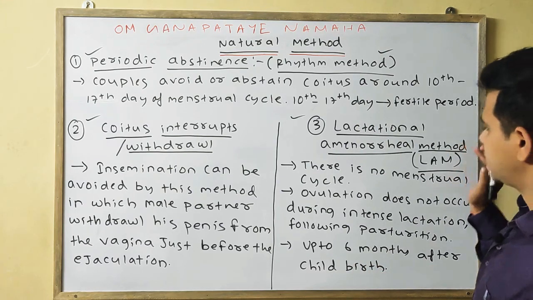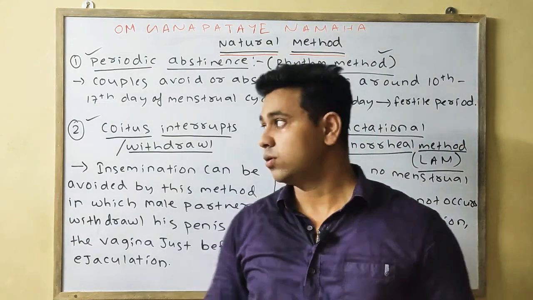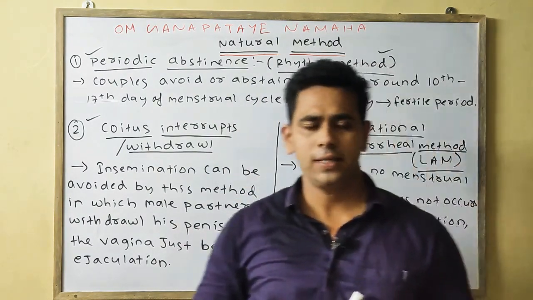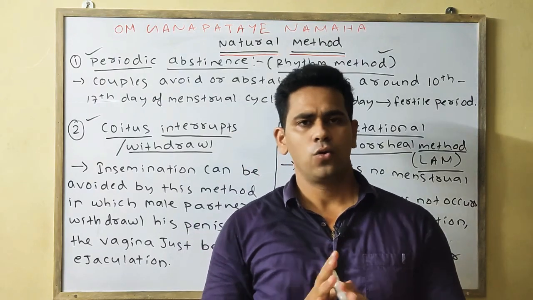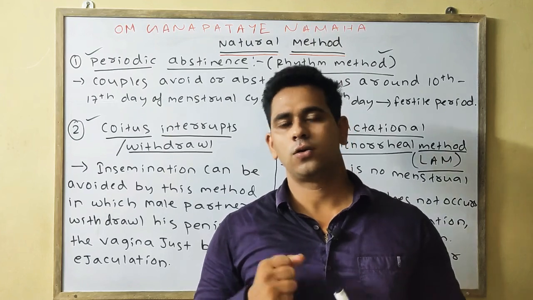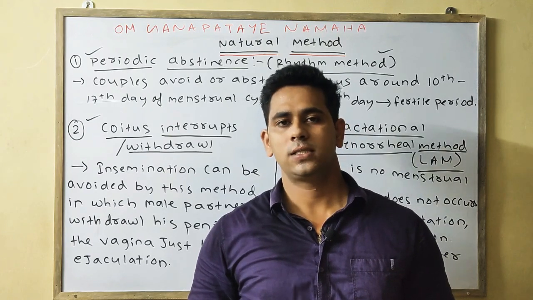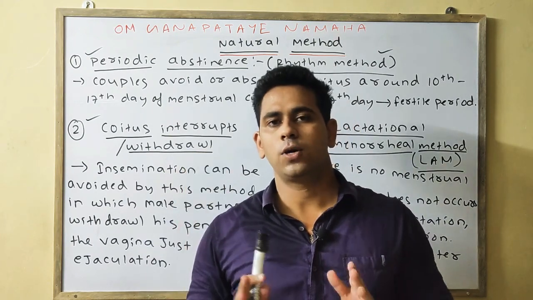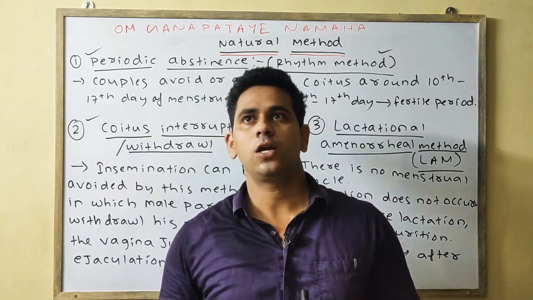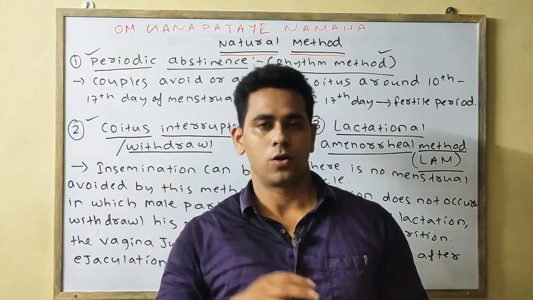In natural methods no chemicals are used, so they depend on the control of the couple. So this method is not very efficient as a contraceptive measure.